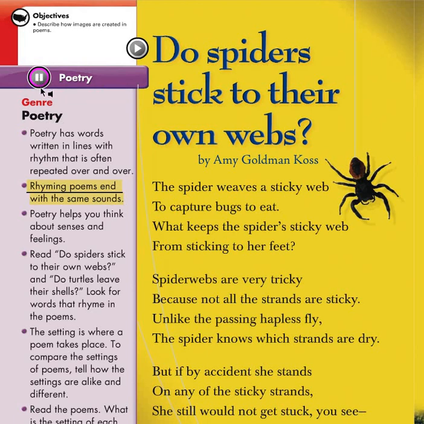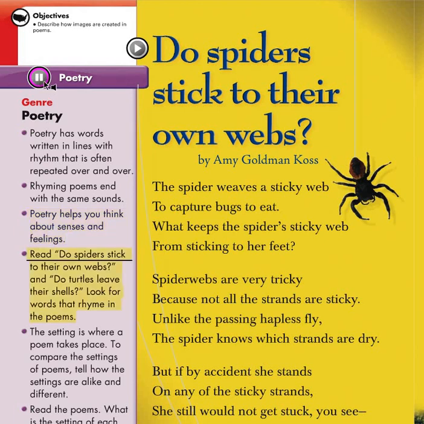Rhyming poems end with the same sounds. So the same sounds, as I said, like the cat sat on a fat mat. A lot of those words, like cat, sat, fat, mat. So there are 4 words with at, right? So it's rhyming. Poetry helps you think about senses and feelings.